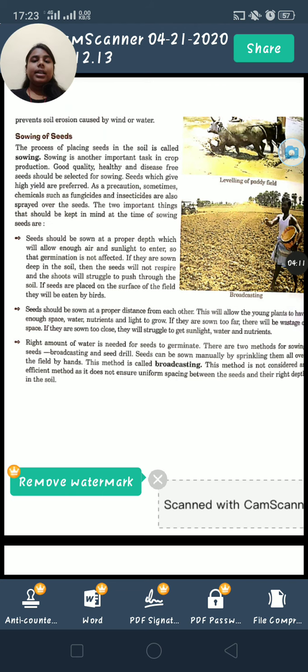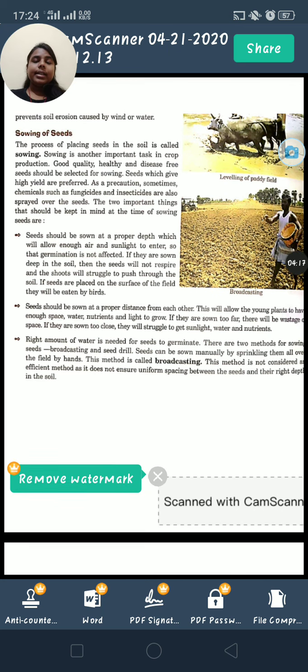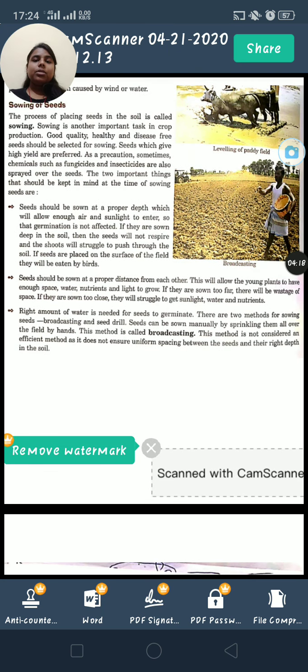Seed drill is a machine. First of all, it drills, it makes a hole in the land, and then it drops one or two seeds in that place. Seed drill is preferred over broadcasting because in broadcasting a large number of seeds can be scattered at one place.